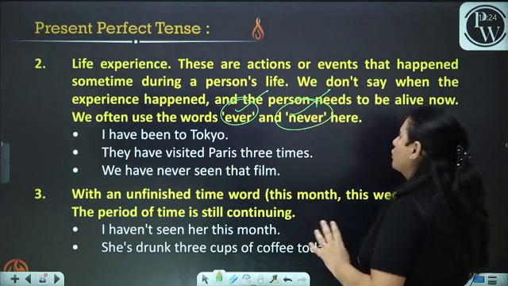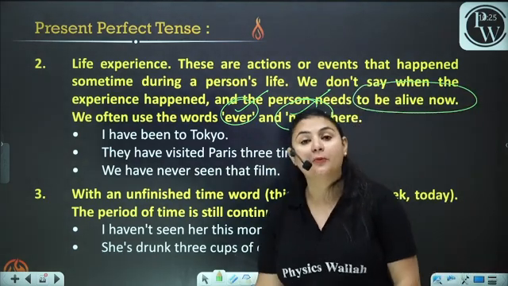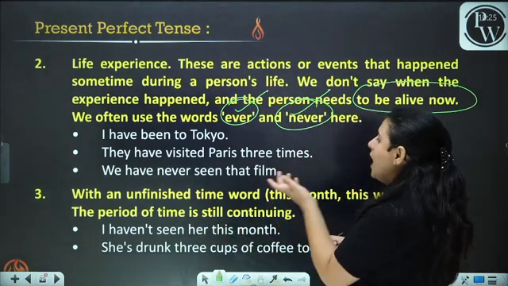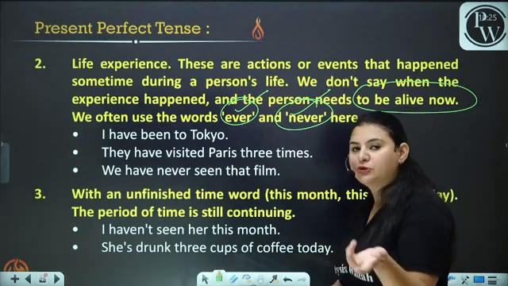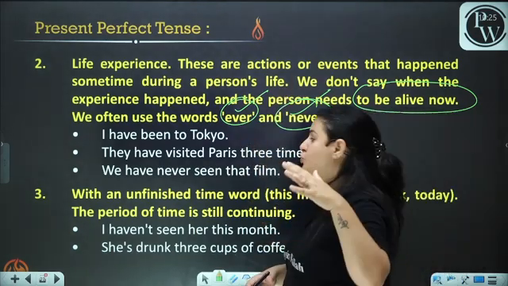I have been to Tokyo. Now in this case, there is a condition. When the person is alive, then we talk about this situation. I have been to Tokyo. This is his experience that he has been to Tokyo.